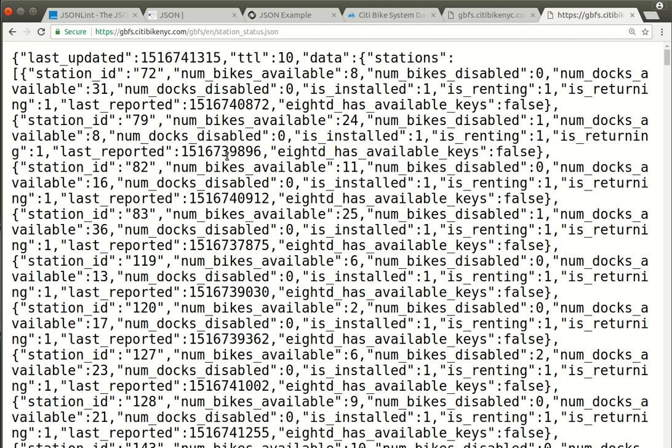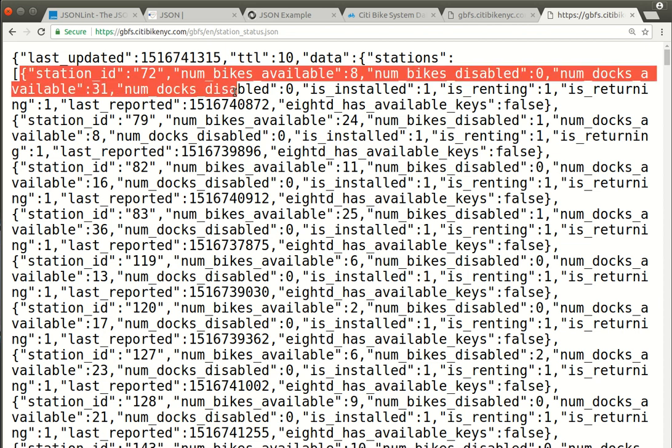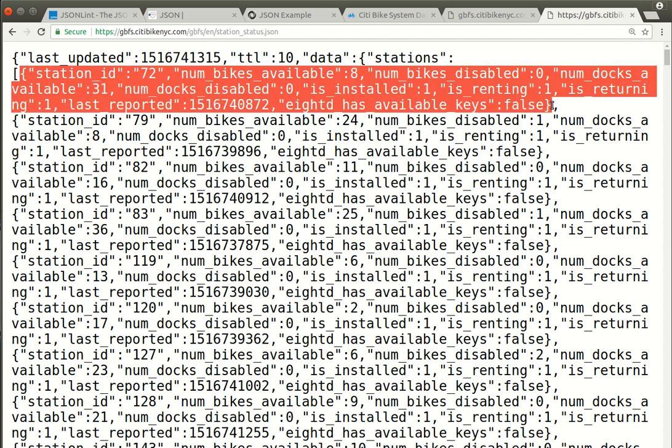What you can hopefully start to see as you look at this is we have this last updated parameter. So it's saying this is the time that it was last updated. This is good for, let's say, 10 seconds. And then it's saying, okay, stations, and stations is a list, okay? And within that list, there are individual objects. Okay, and it looks like, for example, that is a single object. So I've highlighted a single object.